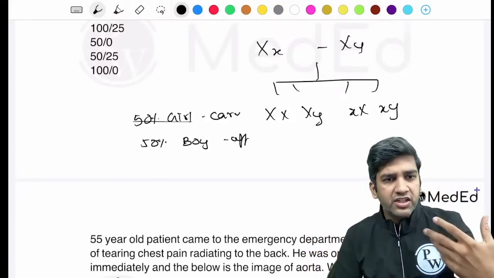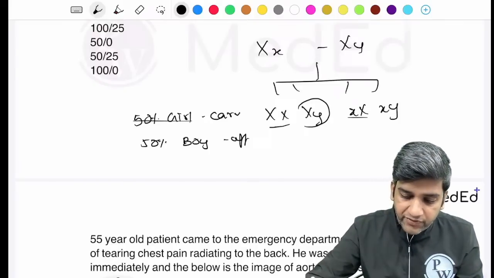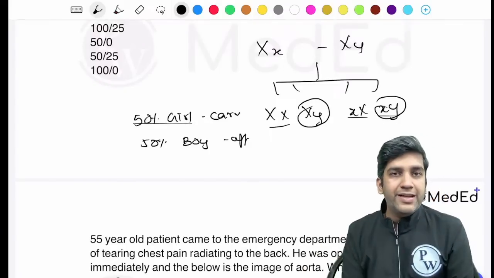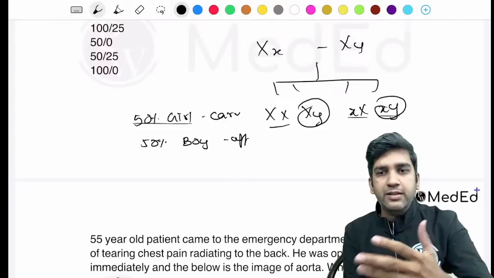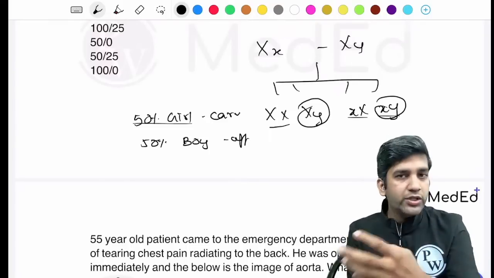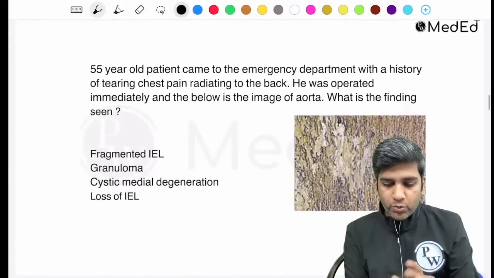Okay, if the option is inverse, it's fine. 50% of the girls will be carriers, and 50% of the boy children or the male children will be affected individuals. This will be the appropriate answer if it was hemophilia or something related to that, right? Okay, perfect. Whatever was the closest, that will be the right answer here. Fine, perfect, great. So was this question there?